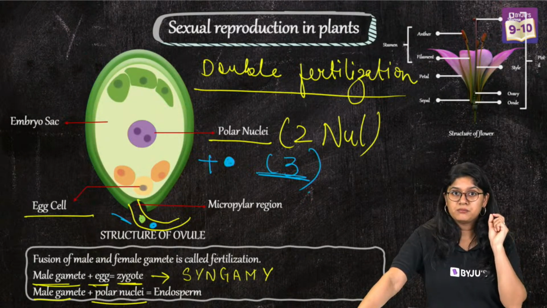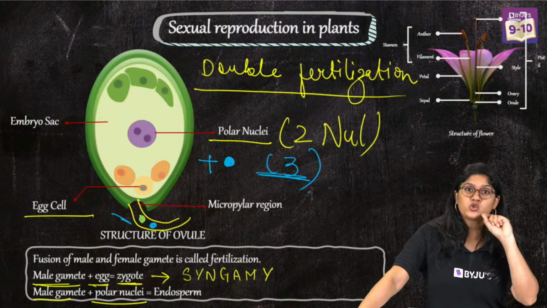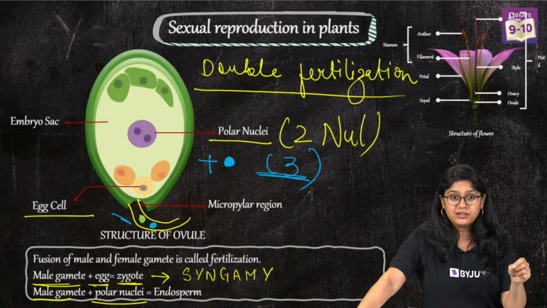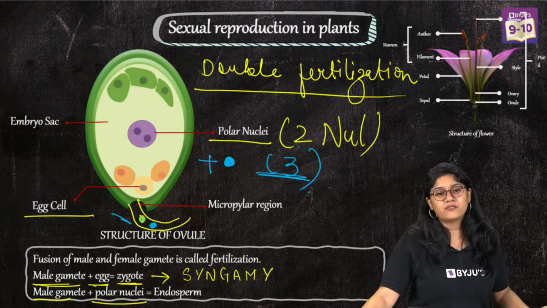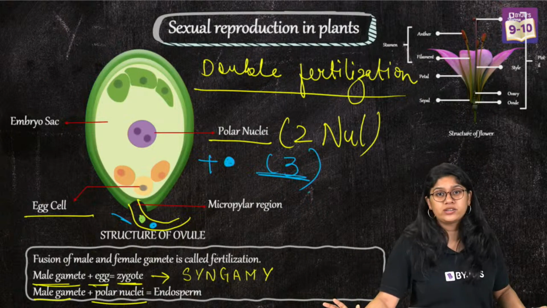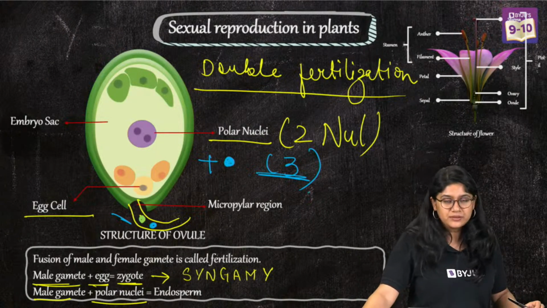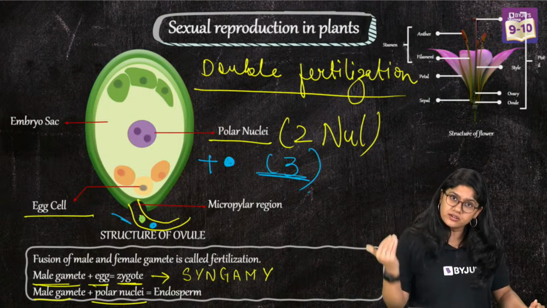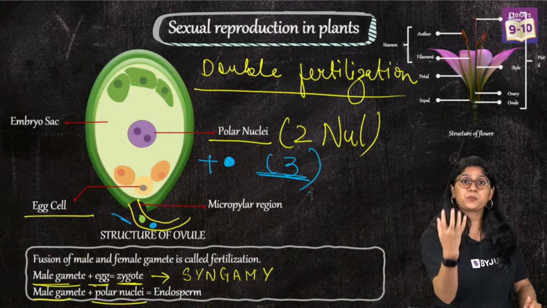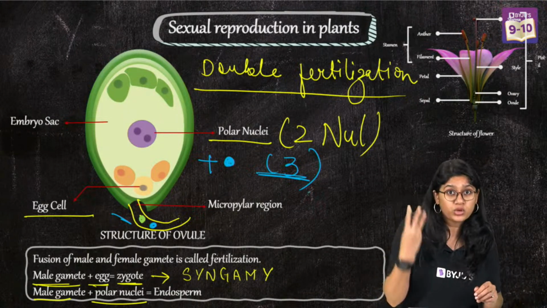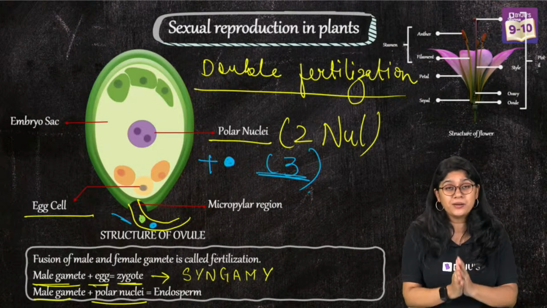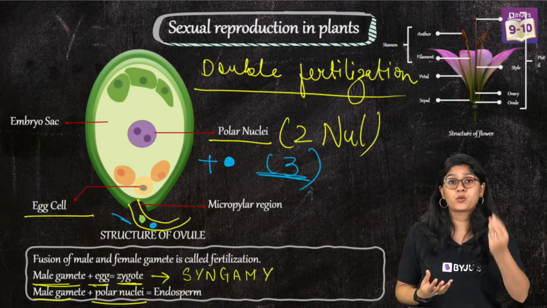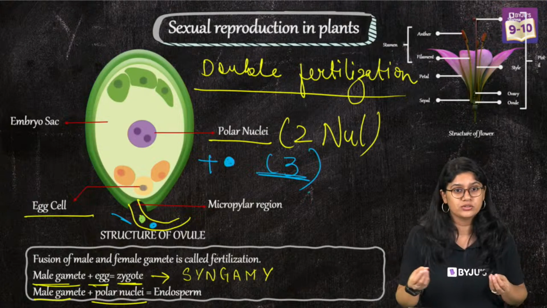The first male gamete fuses with the egg cell in syngamy, and we see the formation of the zygote, a single cell. Then another male nucleus comes and fuses with the polar nuclei. Total will be 3 nuclei, and this will form the endosperm that will provide nourishment to the growing embryo in the future.